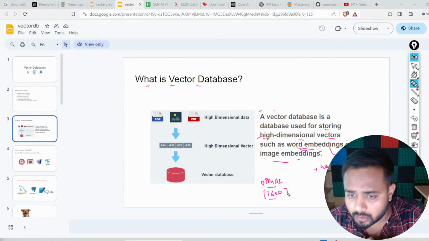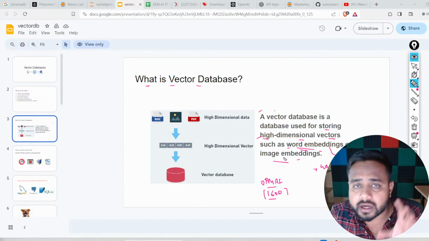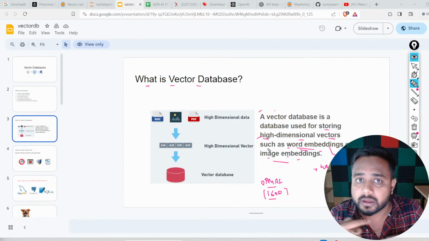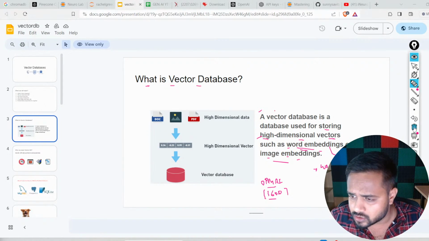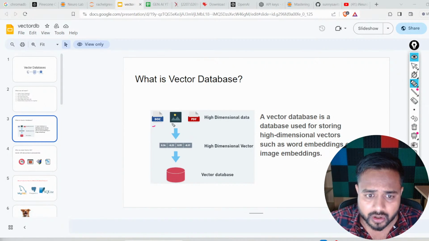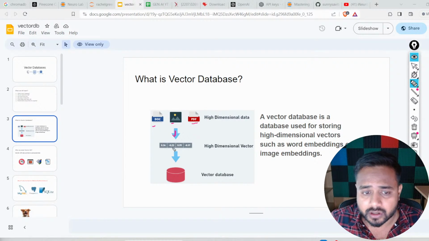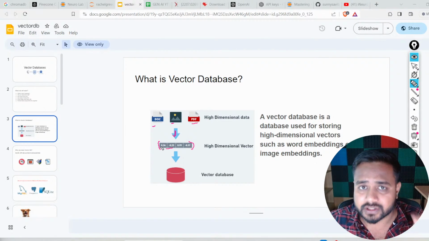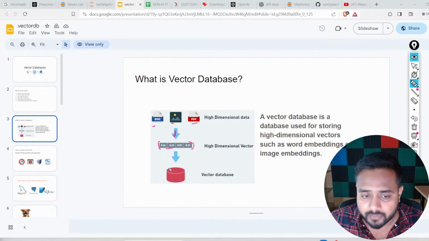Even over here, I'm talking about the word embedding, so it is not related only to text data, it is related to image data also. Regarding image data also, we can generate an embedding, and yes, it is possible. So over here you can see, this is a dog images PDF, whatever document we have, related to that document we can generate an embedding, and this is a vector. And what is a vector? Tell me. The vector is nothing, it's a set of values, which we are going to store somewhere in our vector database.